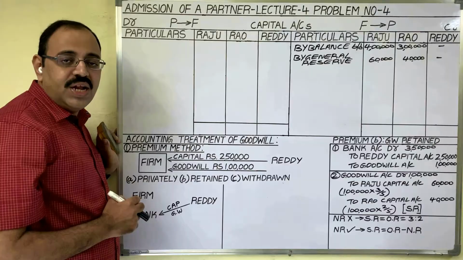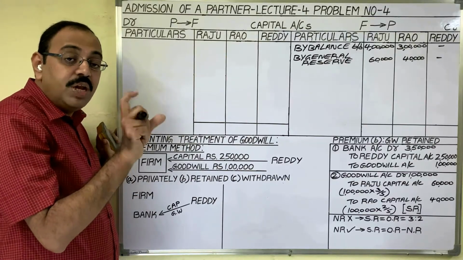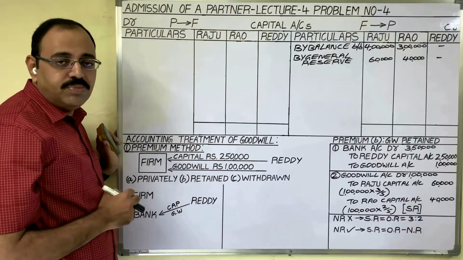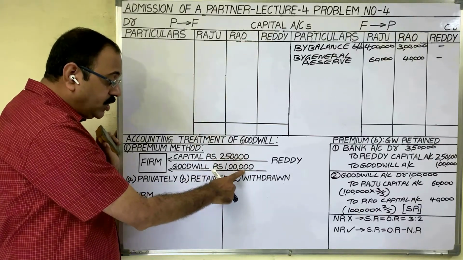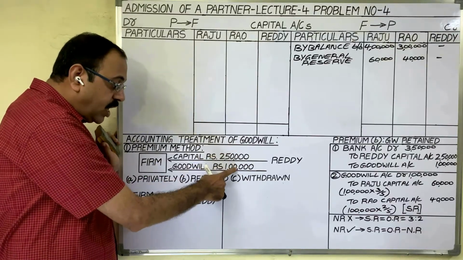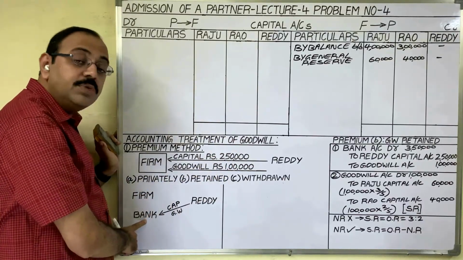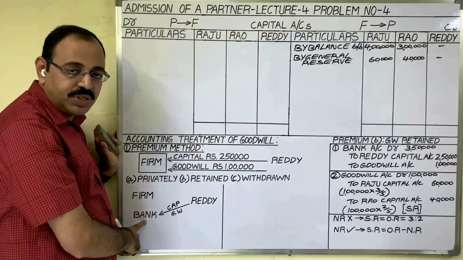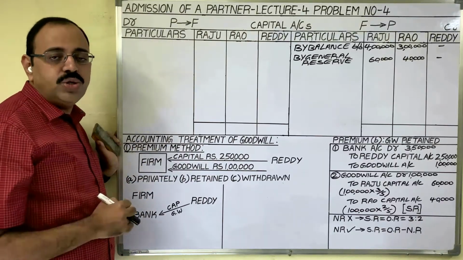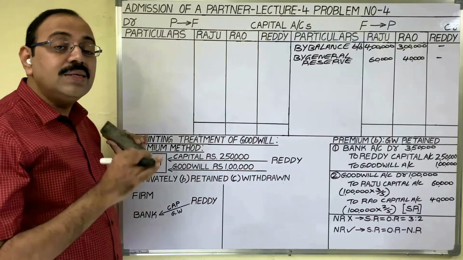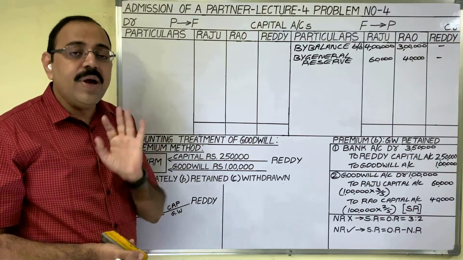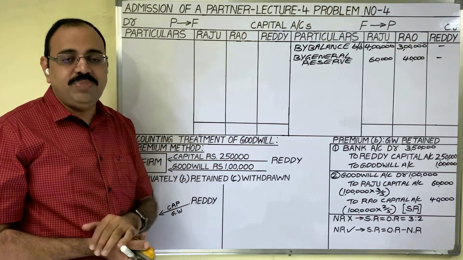While writing the journal entry, in every transaction minimum two accounts will be there. We have to identify them. Now what you should observe is whether these two amounts are coming into the firm, or these two amounts are directly deposited in the firm's bank account. That point is not clearly given in the question. So what you should do is observe whether cash balance or bank balance is given on the asset side of the old balance sheet.